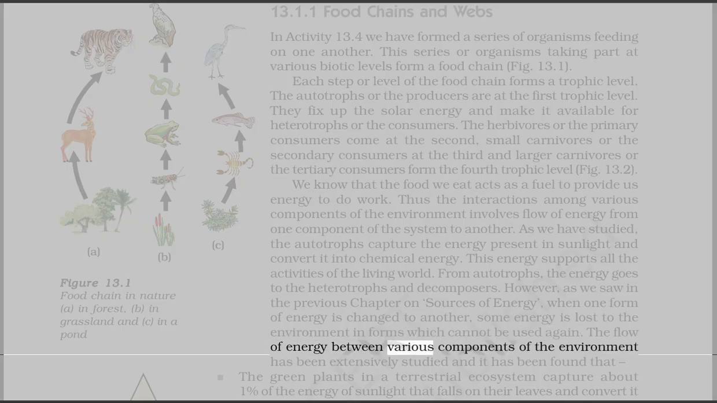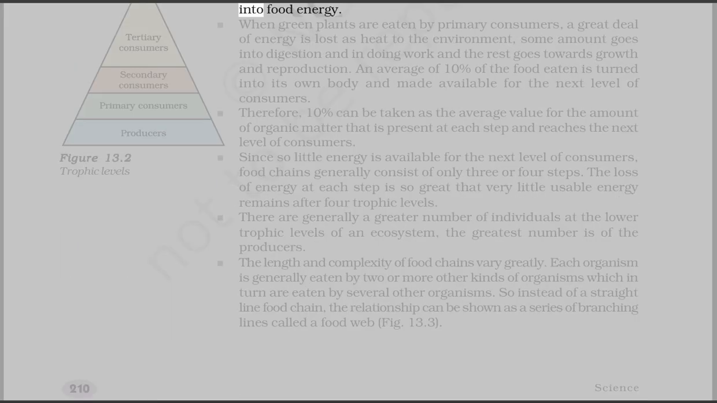The flow of energy between various components of the environment has been extensively studied, and it has been found that the green plants in a terrestrial ecosystem capture about 1% of the energy of sunlight that falls on their leaves and convert it into food energy. When green plants are eaten by primary consumers, a great deal of energy is lost as heat to the environment, some amount goes into digestion and in doing work, and the rest goes towards growth and reproduction. An average of 10% of the food eaten is turned into its own body and made available for the next level of consumers. Therefore, 10% can be taken as the average value for the amount of organic matter that is present at each step and reaches the next level of consumers.